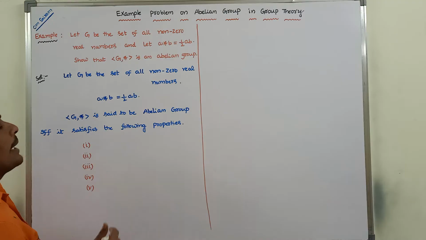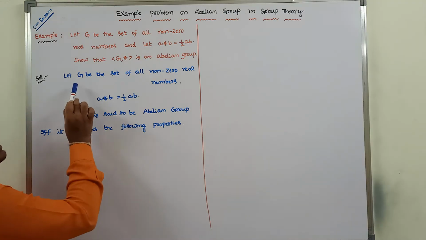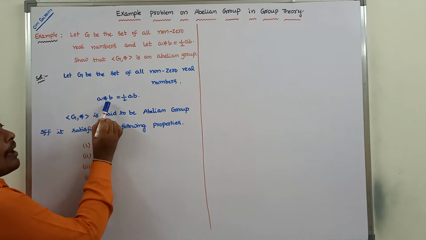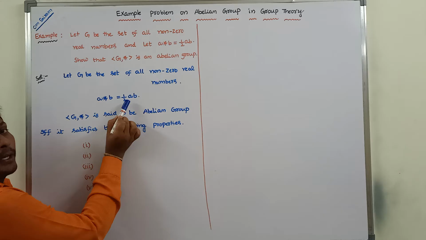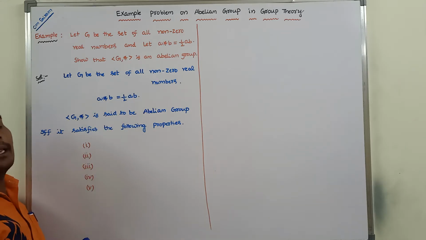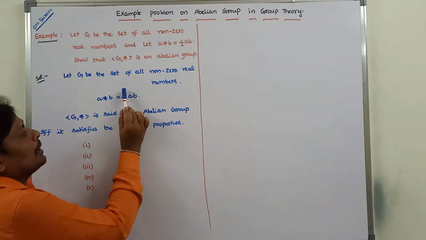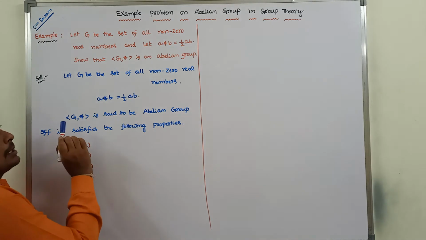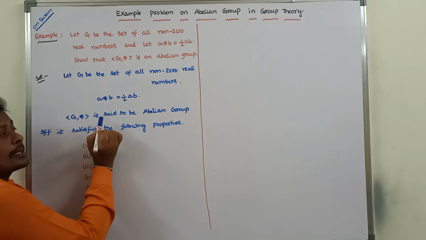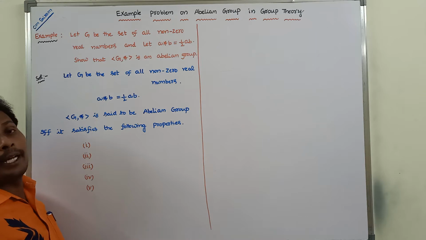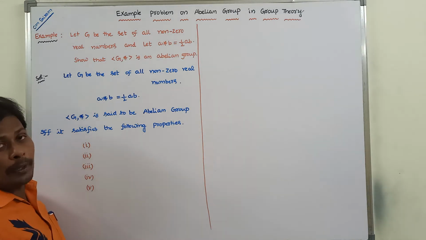Okay, so the given set G is the set of all non-zero real numbers. Here A star B is equal to half AB. Whenever we use A star B, in its place we have to use half AB. Now G comma star is said to be an abelian group if and only if it satisfies five properties.